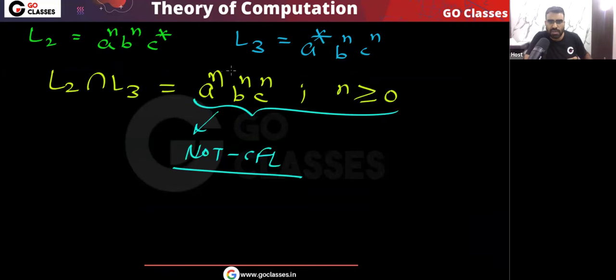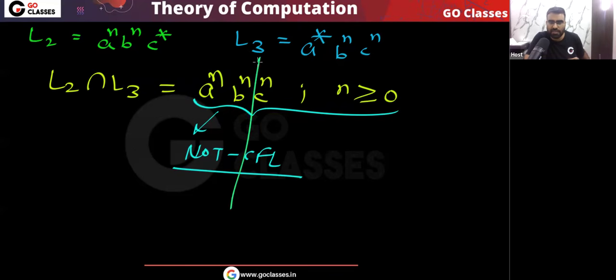Because here we need to match the number of a's with the number of b's and the number of b's with the number of c's. So notice what your PDA will do. If you assume this is CFL, if you assume there is a PDA, then your PDA will push all the a's in the stack. Then for every b, we will pop one a, because we need to match the number of a's with the number of b's.